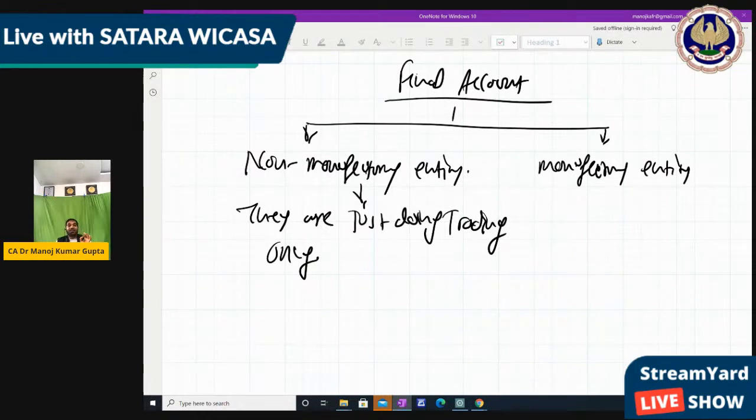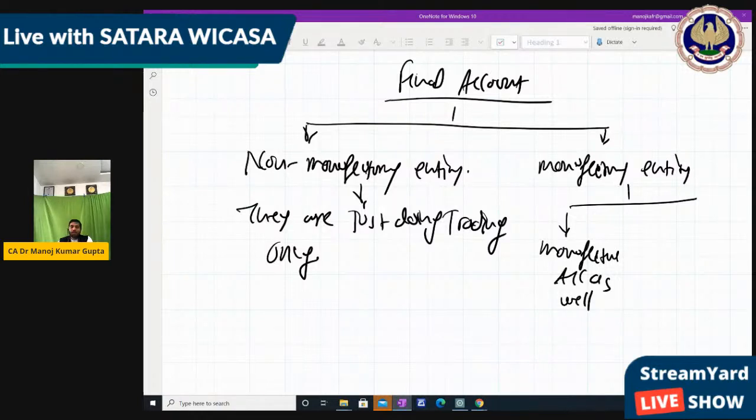So this is called a non-manufacturing entity. Their work is not to manufacture, but whose work is to manufacture, that will come in CA Inter and CA Final in the costing chapter. So if we are dealing with a manufacturing entity, then we have to prepare a manufacturing account as well. Means in addition we have to prepare a manufacturing account compared to non-manufacturing. So in a non-manufacturing entity we have three types of accounts, that is trading account, P&L account and balance sheet.